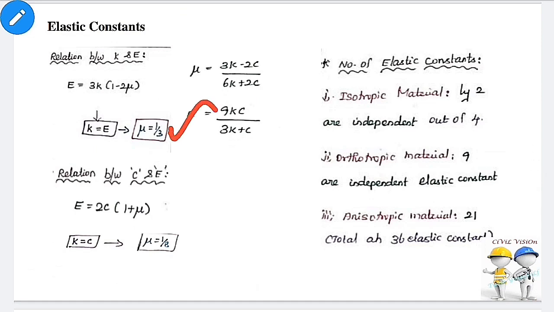Relation between modulus of rigidity and Young's modulus. Modulus of rigidity is defined as shear stress to the shear strain. E equal to 2C into 1 plus mu. When bulk modulus equal to modulus of rigidity, Poisson's ratio equal to 1 by 8.